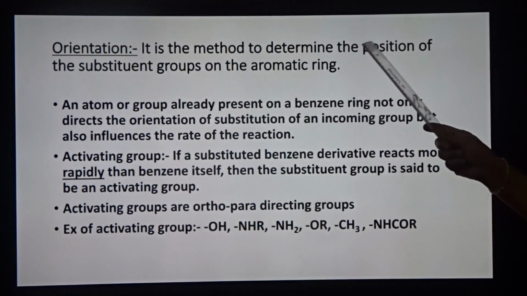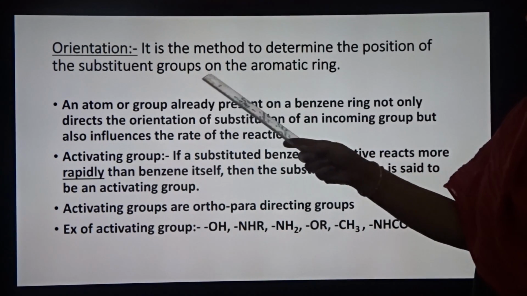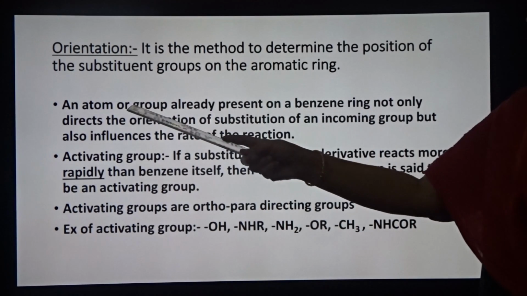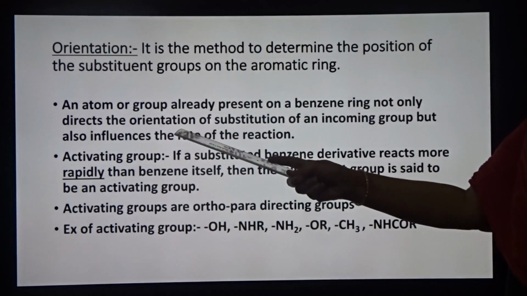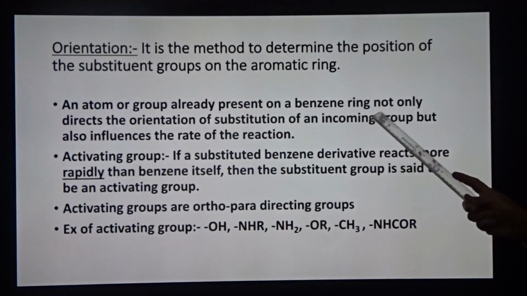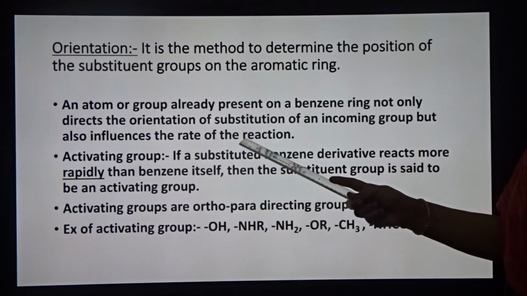Orientation. It is a method to determine the position of the substituent group on the aromatic ring. An atom or group already present on the benzene ring not only directs the orientation of substitution of an incoming group, but also influences the rate of the reaction.